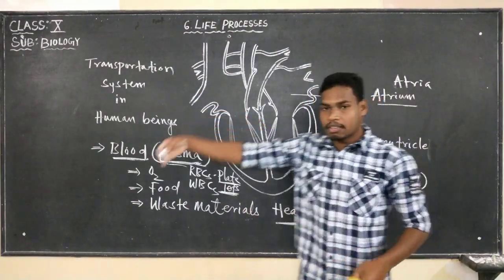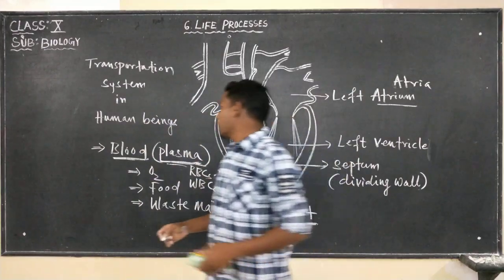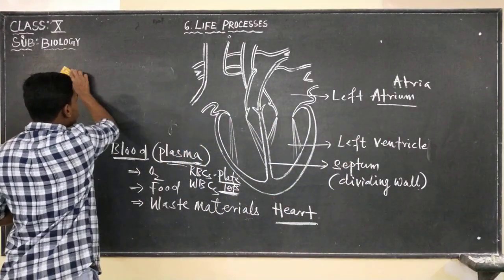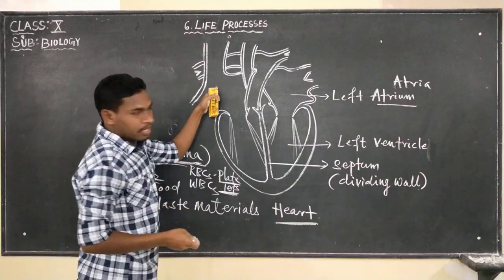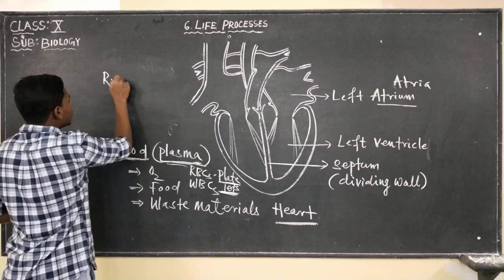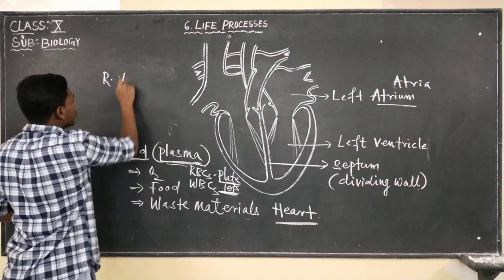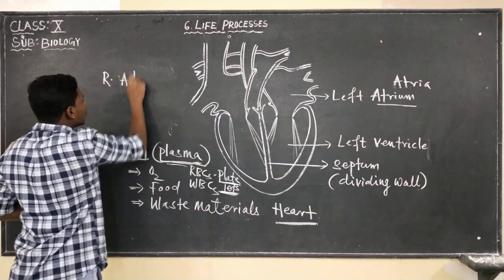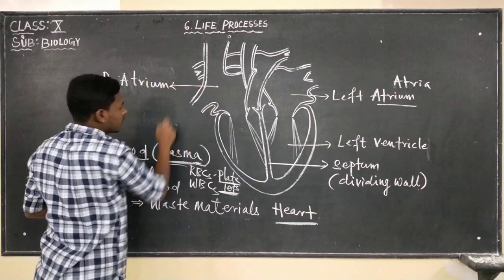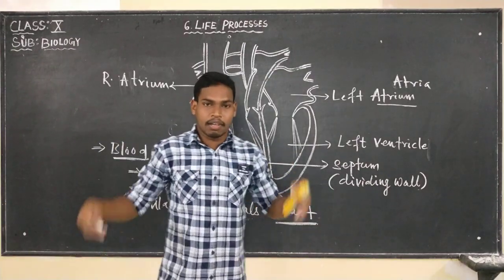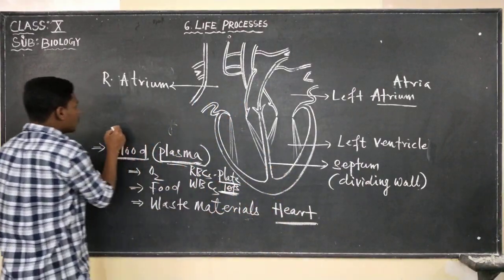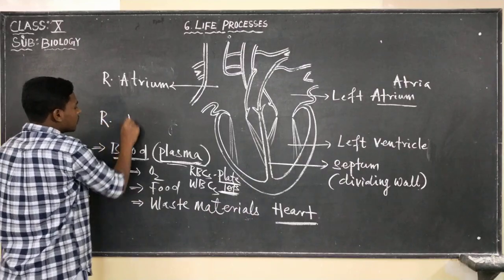And towards our right side, there is the right atrium, and the lower one is known as the right ventricle.